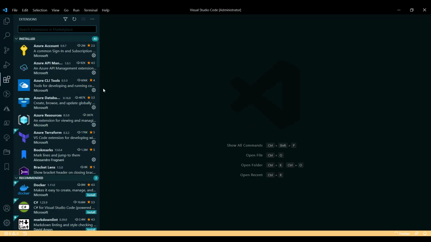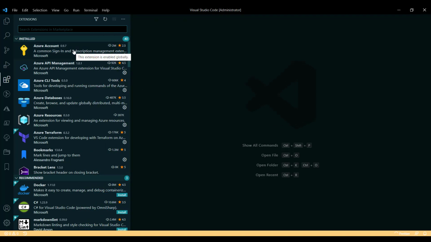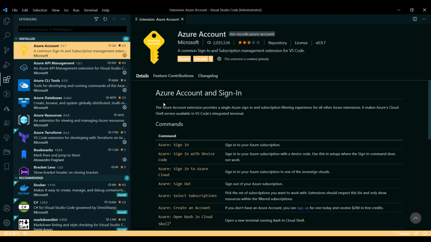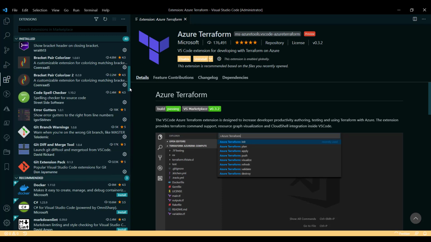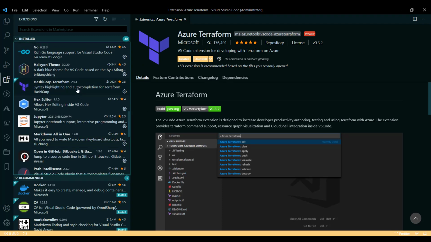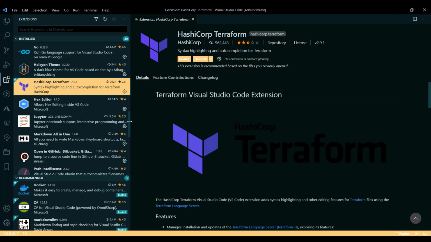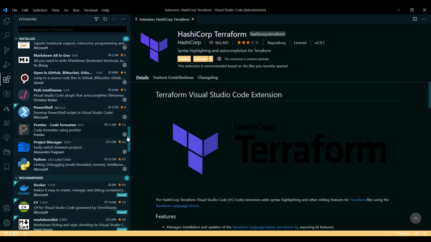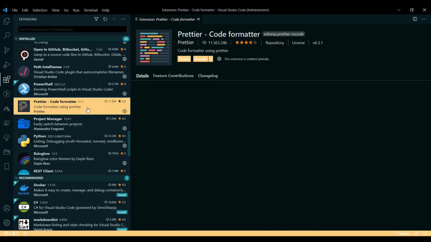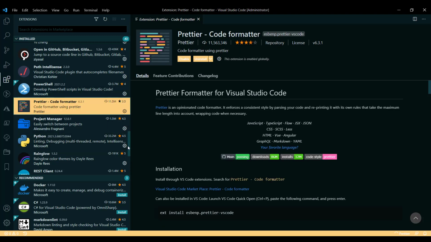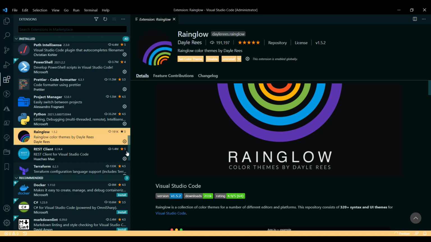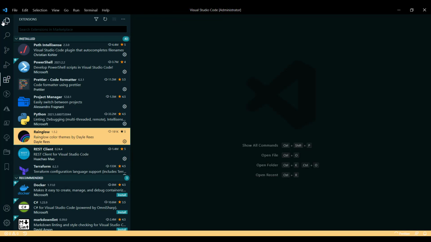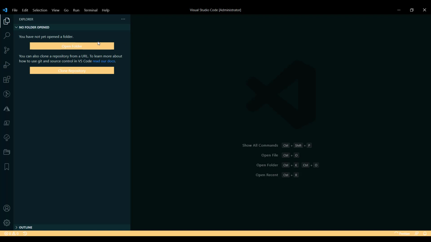There are some extensions which I have already installed, which you might want to install. For example, I have the Azure Account extension which we need to install. Then we have the Azure Terraform extension which I have installed. I would also recommend installing the HashiCorp extension for running Terraform, and then some other extensions like Code Formatter, and if you like this theme, then use this RenGlow to manage the theme as well. This is the installation you require, and again you run the Azure CLI and others.